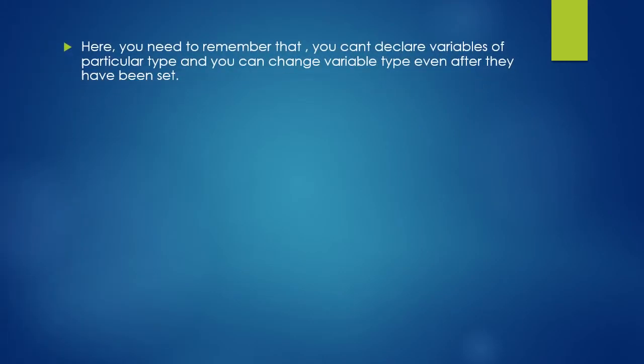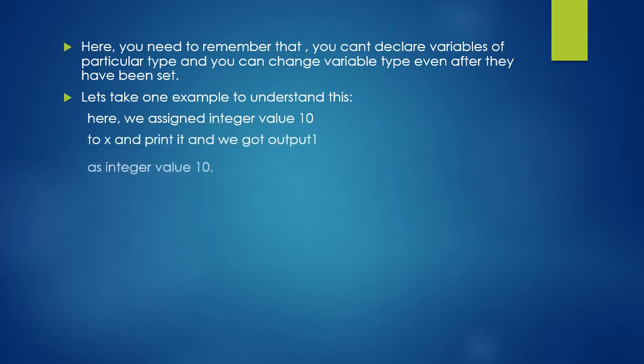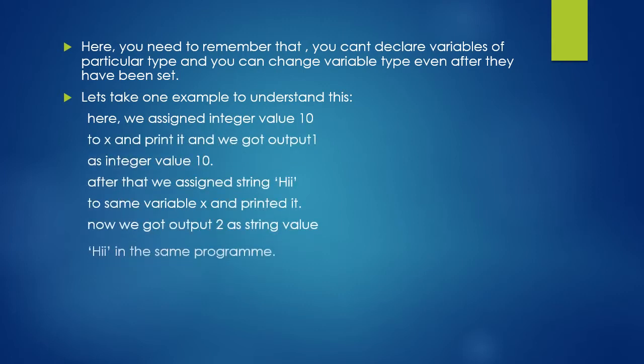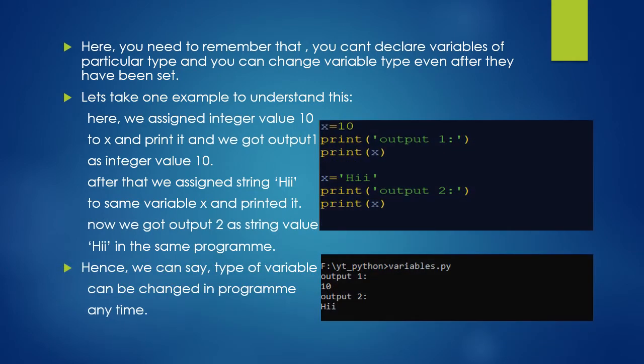Here you need to remember that you can't declare variables of a particular type, and you can change a variable's type even after it has been set. Let's take an example. Here first we will assign the value to x and print it. Now let's see the program given here.